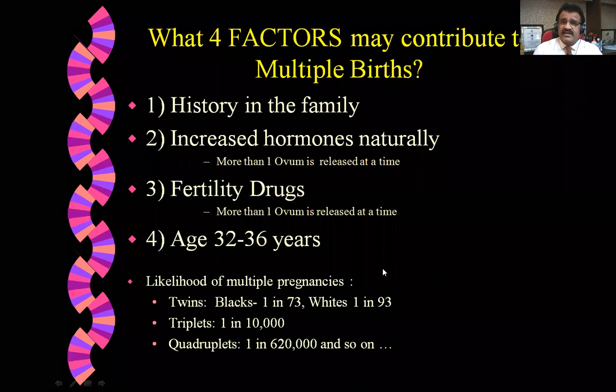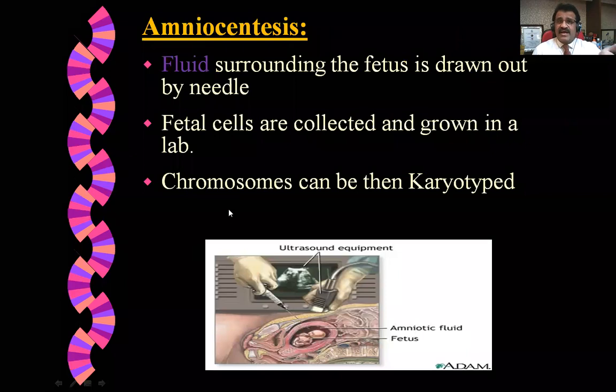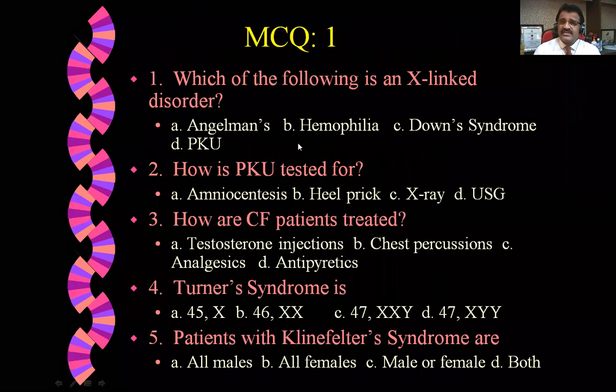Next, these are the tests: chorionic villi sampling and ultrasound to detect genetic and chromosomal disorders. Amniocentesis is done. And now the first MCQ: which of the following is an X-linked disorder? Hemophilia.